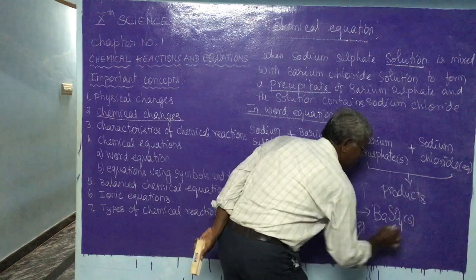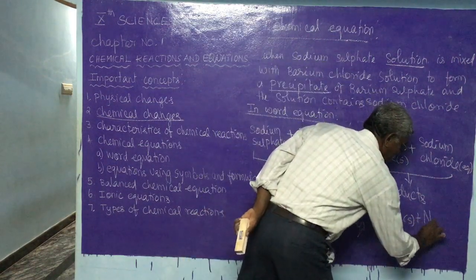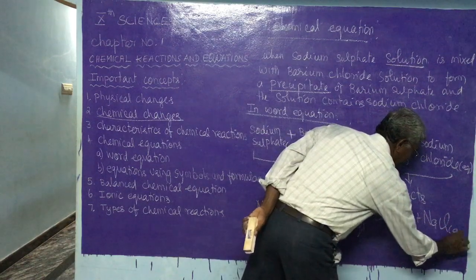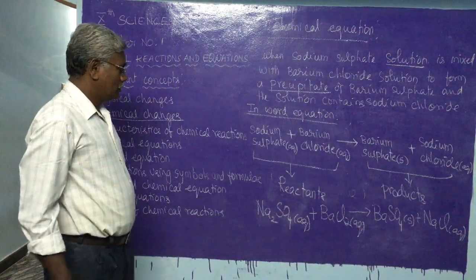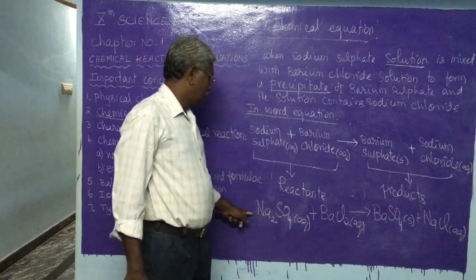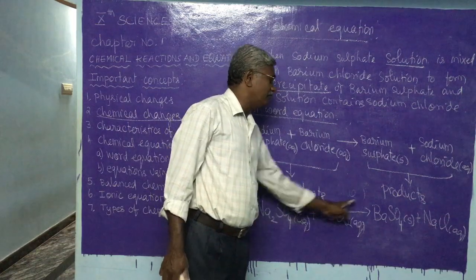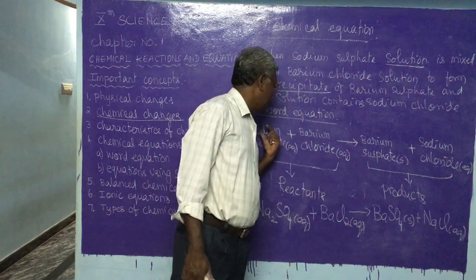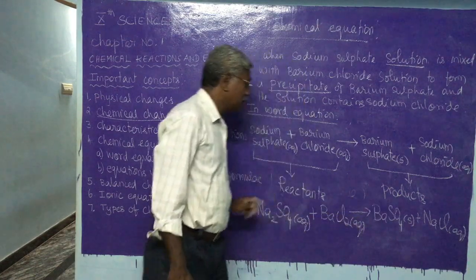It is a solid form. Another one is sodium chloride, NaCl, that is aqueous. So the equation can be written by using symbols and formulas. Here, of course, the entire things are compounds, so we have written by using formulas only.